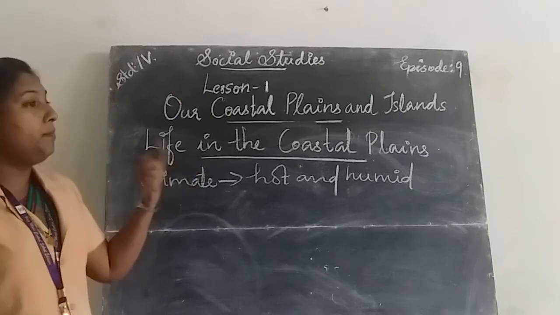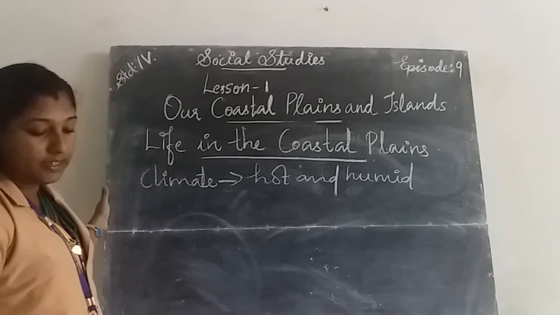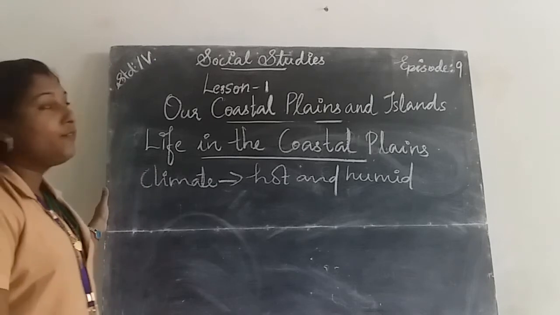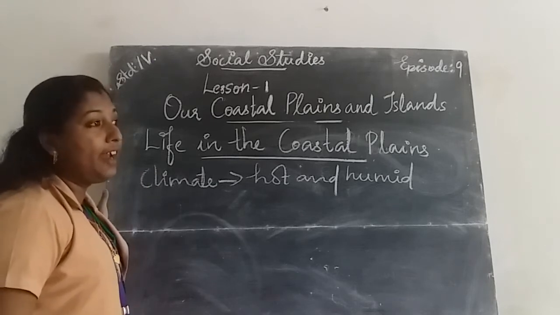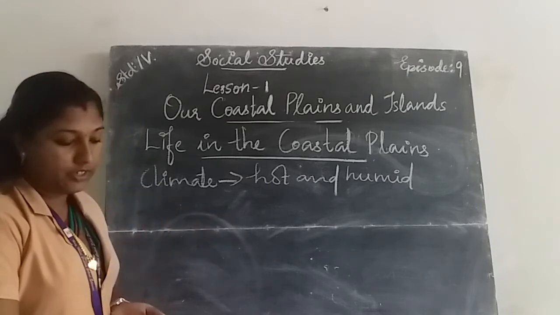Then in the coastal plains, a number of ports are present for loading and unloading ships.